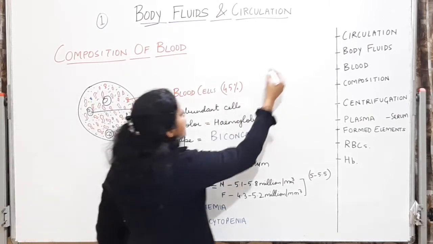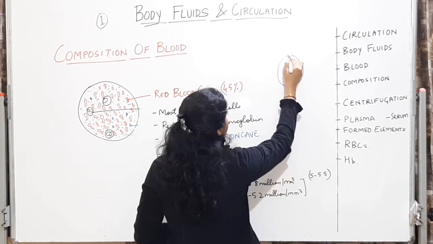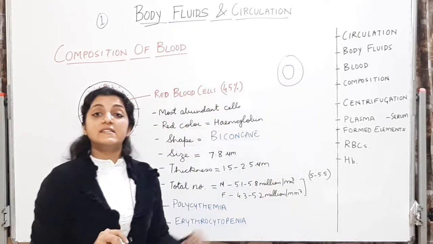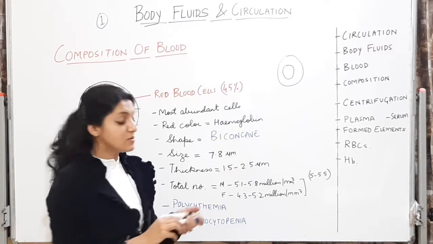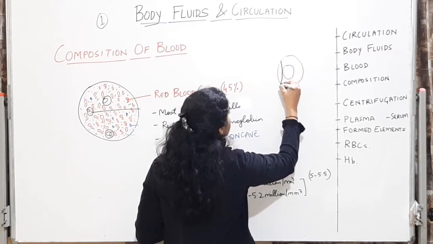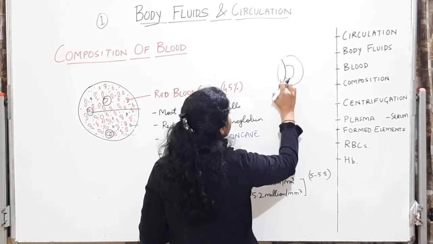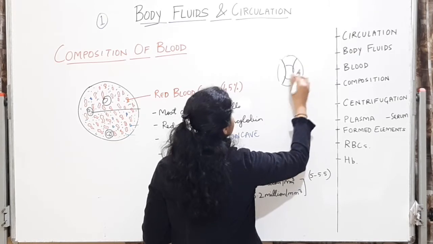Now see, a normal cell is circular and in the center there is a nucleus. But in this RBC, make a concavity from here and make another concavity from here.